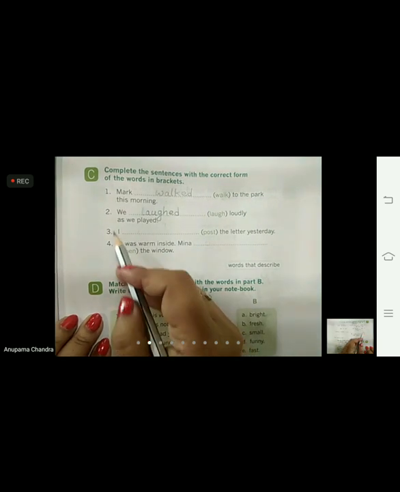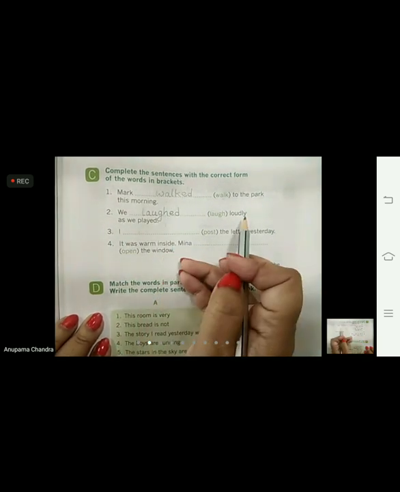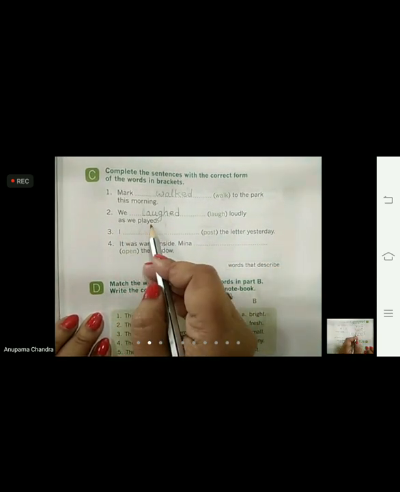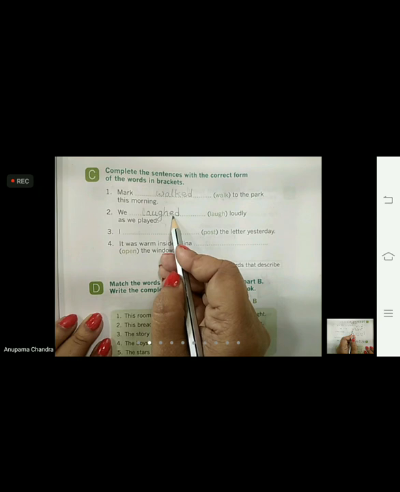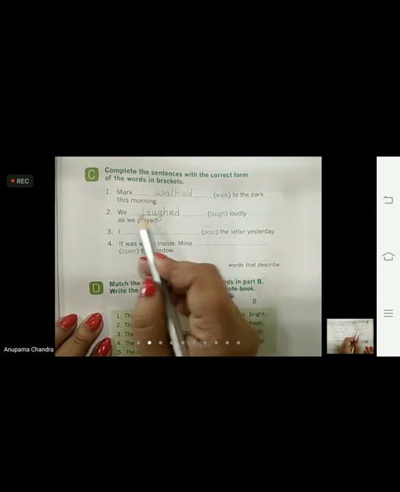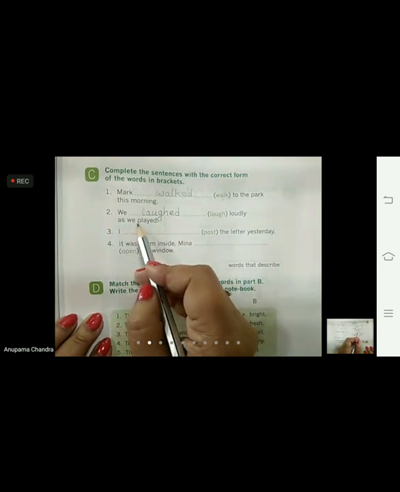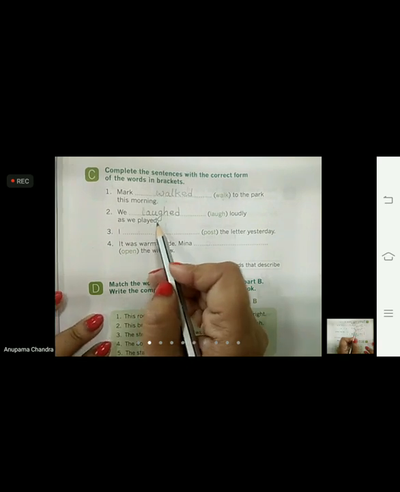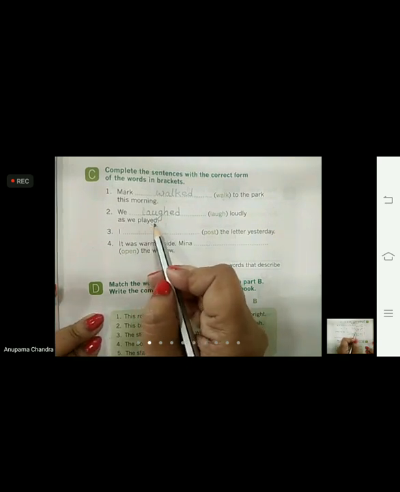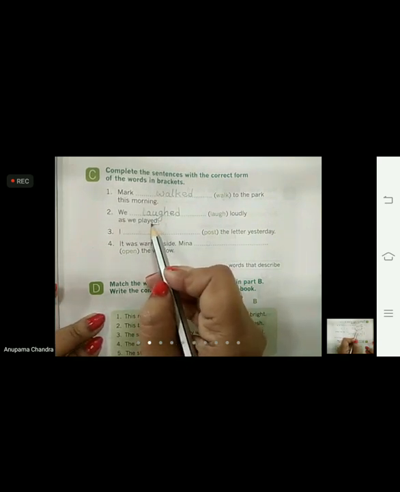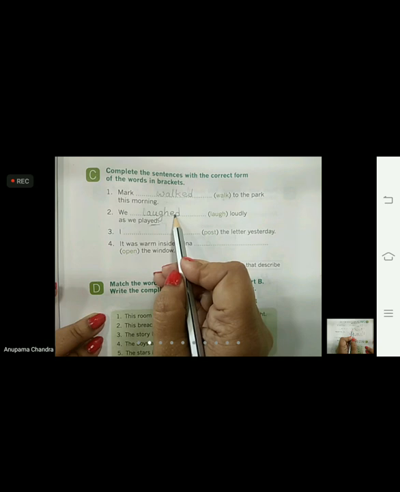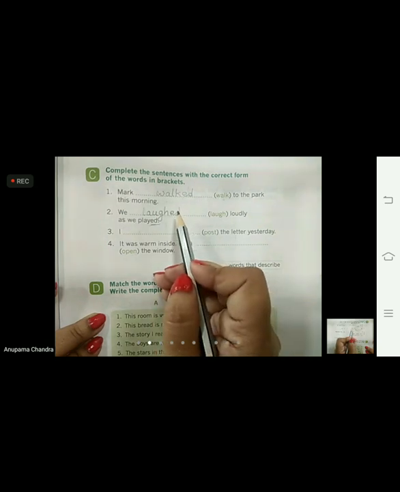We laughed loudly as we played. So that becomes the past tense of the word laugh when we add ED. Now again here, can you see, children? Played, that is, ED is written here. That means this work has already been done. So here also we have added ED to make the past tense form.